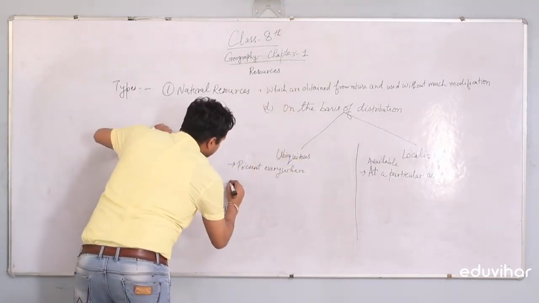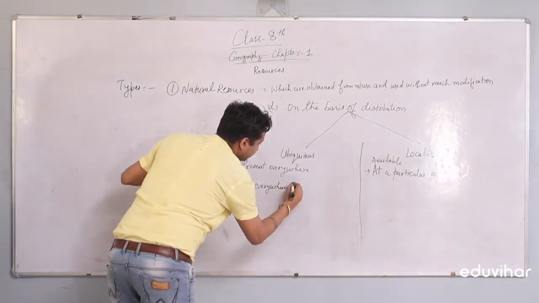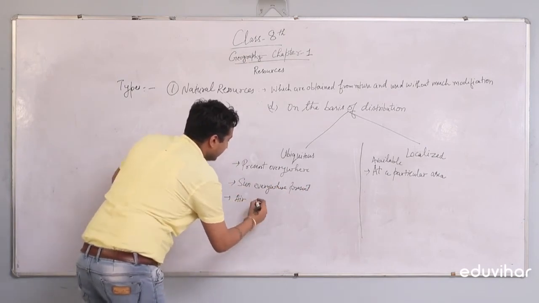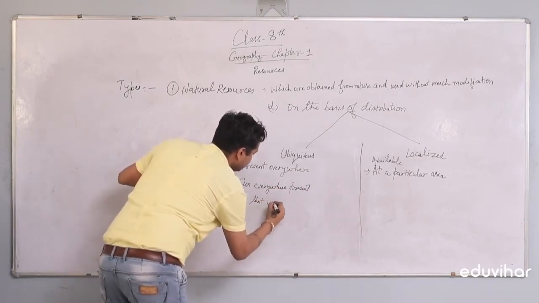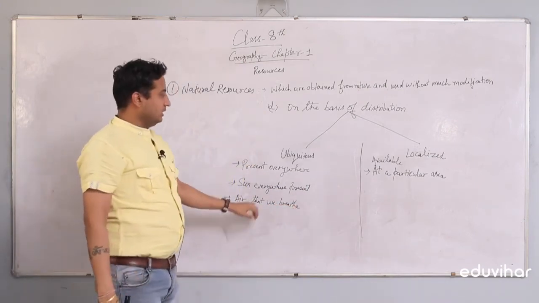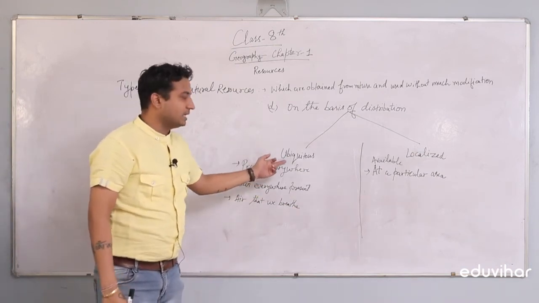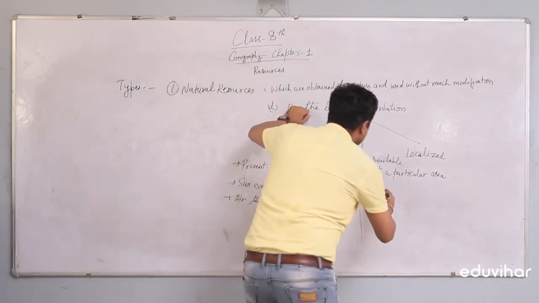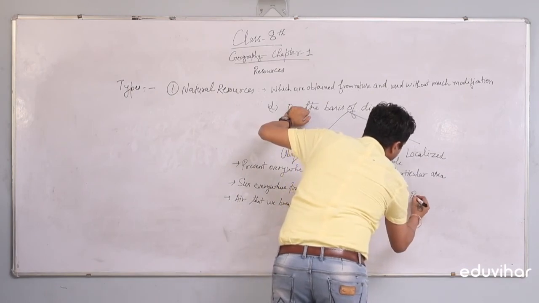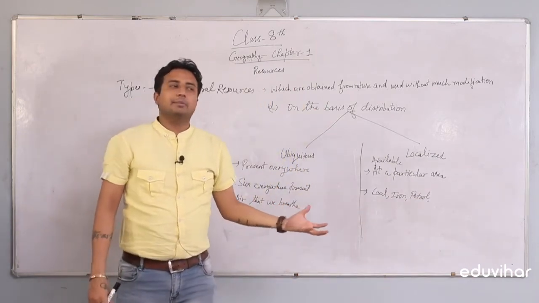An example is the sun, available everywhere. Air that we breathe is present everywhere. So you can say these resources, sun and air, which are present everywhere, can be termed as ubiquitous. If we talk about localized resources, coal and petrol are resources available at particular areas.